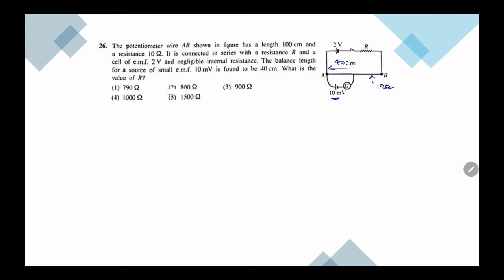So 40 centimeters is proportional to 10 millivolt, then 100 is proportional to how many millivolts? Here we have to multiply by 2.5 times, right? So this would be 25 millivolt. Okay, this would be 25 millivolt. So from A to B the EMF is 25 millivolt.